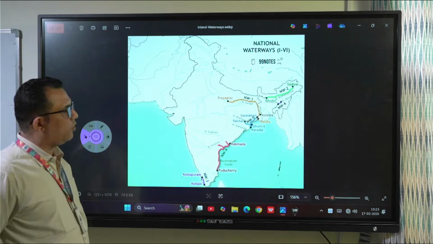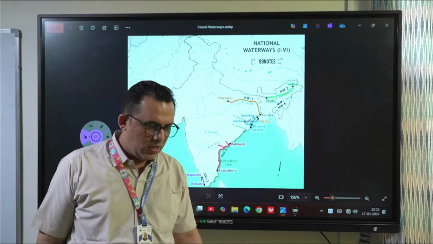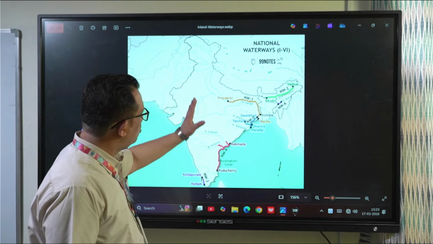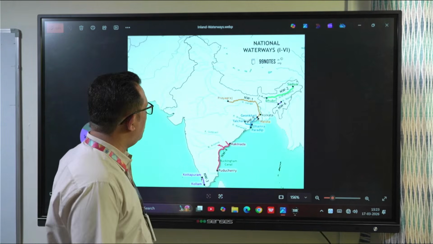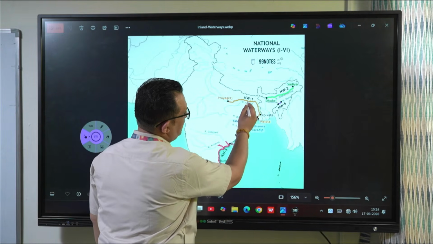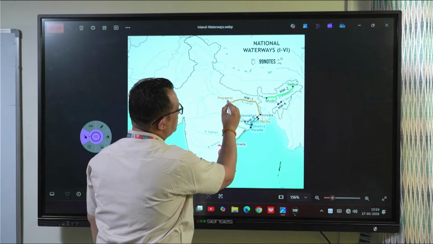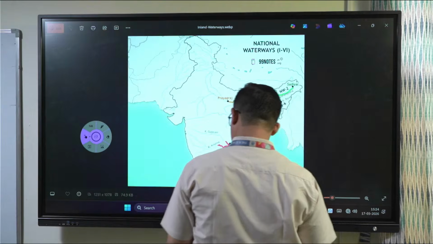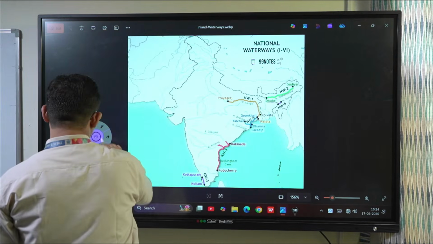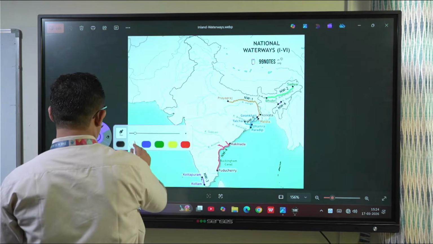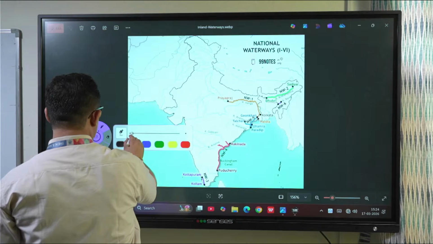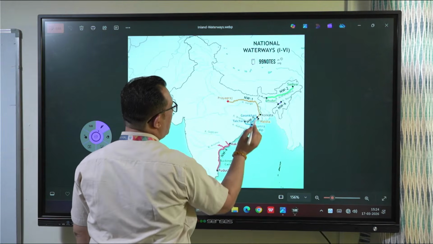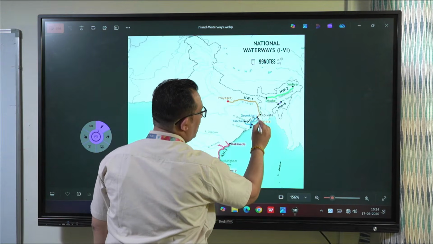Now there are 5 waterways given in the textbook. Recently a 6th was added, but that is not in the course. So let us see the 5 waterways. National waterway number 1 is from Prayagraj, Allahabad, to Haldia.